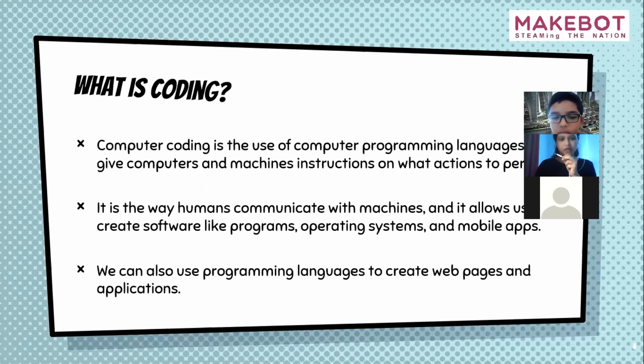So what is coding? As we know, machines don't understand our language, so to communicate with machines we need to use machine language, or you can say computer language. A programming language is nothing but the machine language which we use to communicate with computers or machines, to give instructions to the machine. Instructions which are written in a programming language are called code. So when we write instructions in any programming language, we are doing coding.